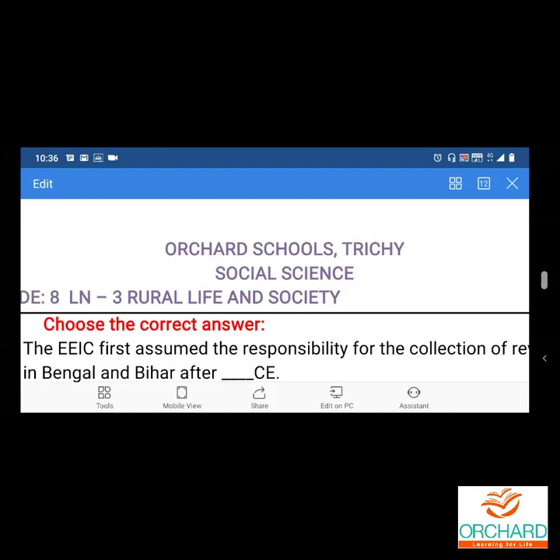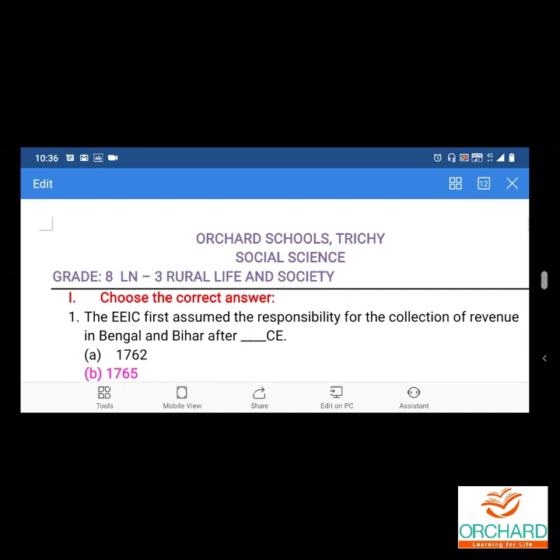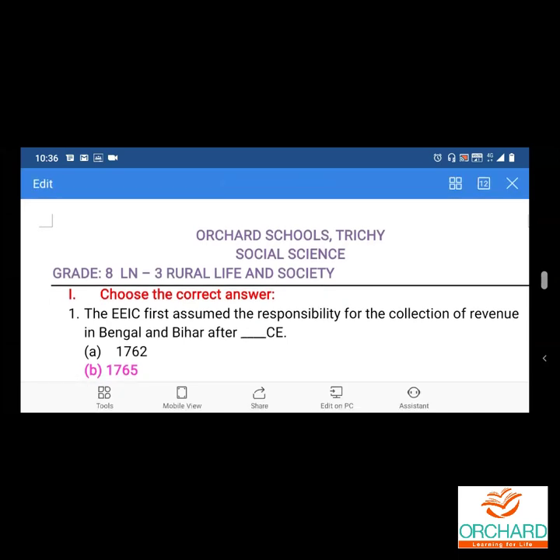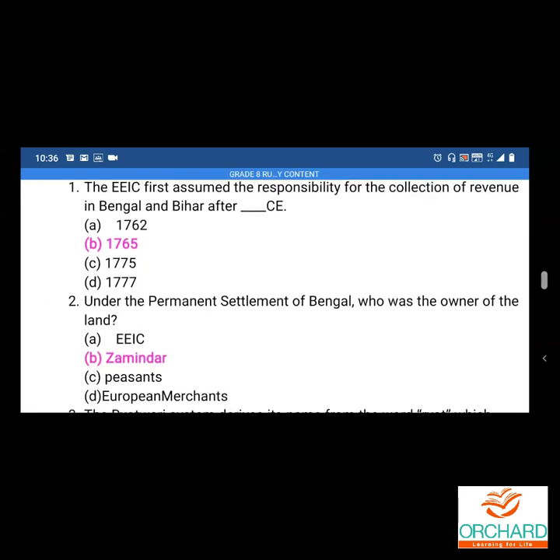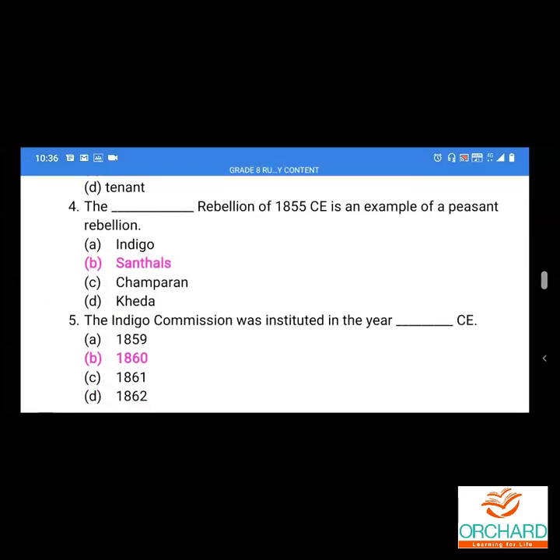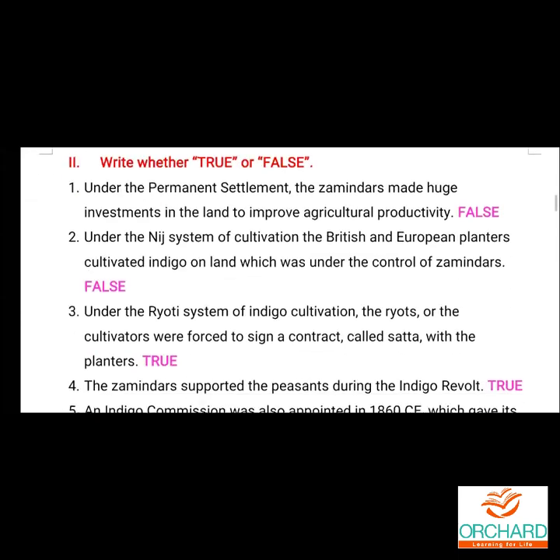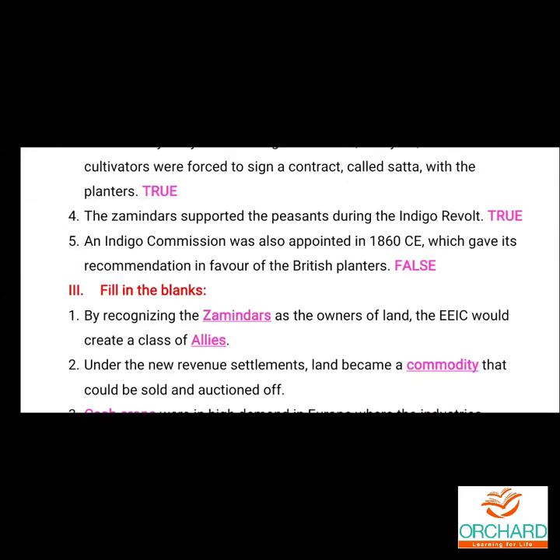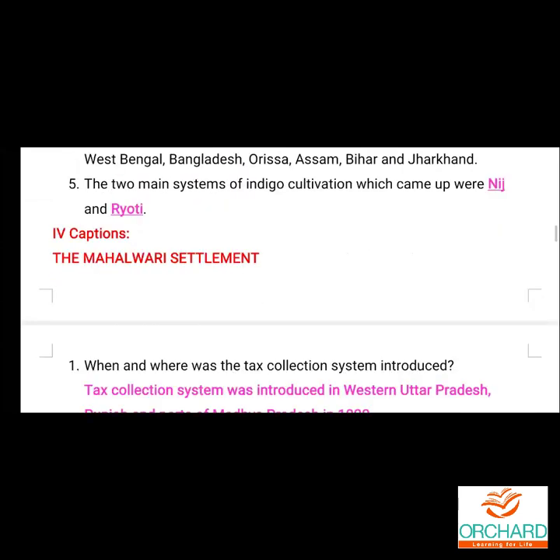Okay, rural life and society. What is it? Another lesson, rural life and society. I said this lesson is an objective lesson. So you have to learn, choose the correct answer. Okay. Then true or false, you have to learn. Fill in the blanks, you have to learn. Captions, you have to learn. It's an objective lesson. Captions are not given in the book back exercise. Okay, if you search also, it will not be there. So captions you have to learn.